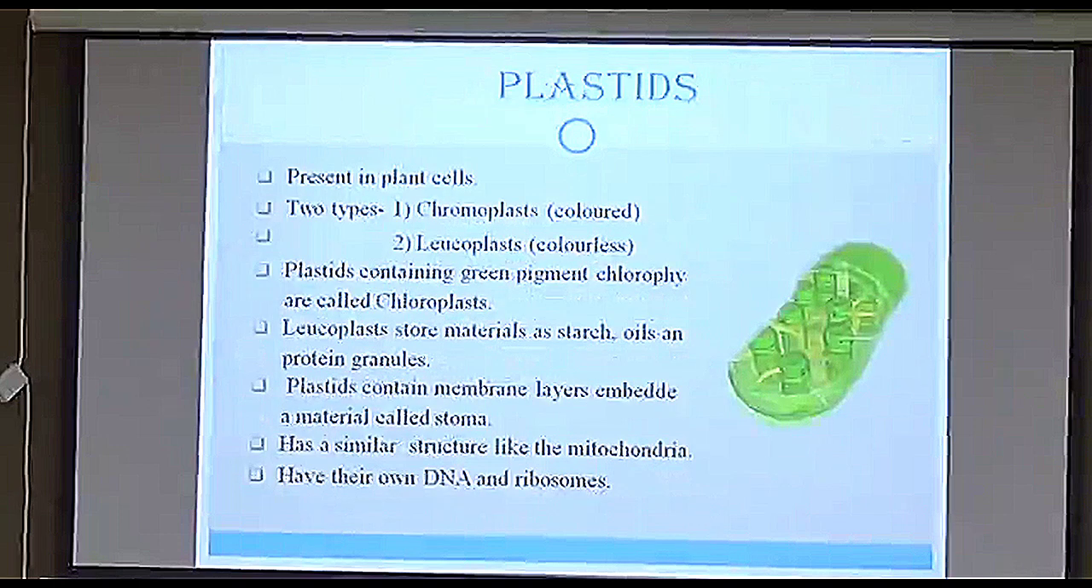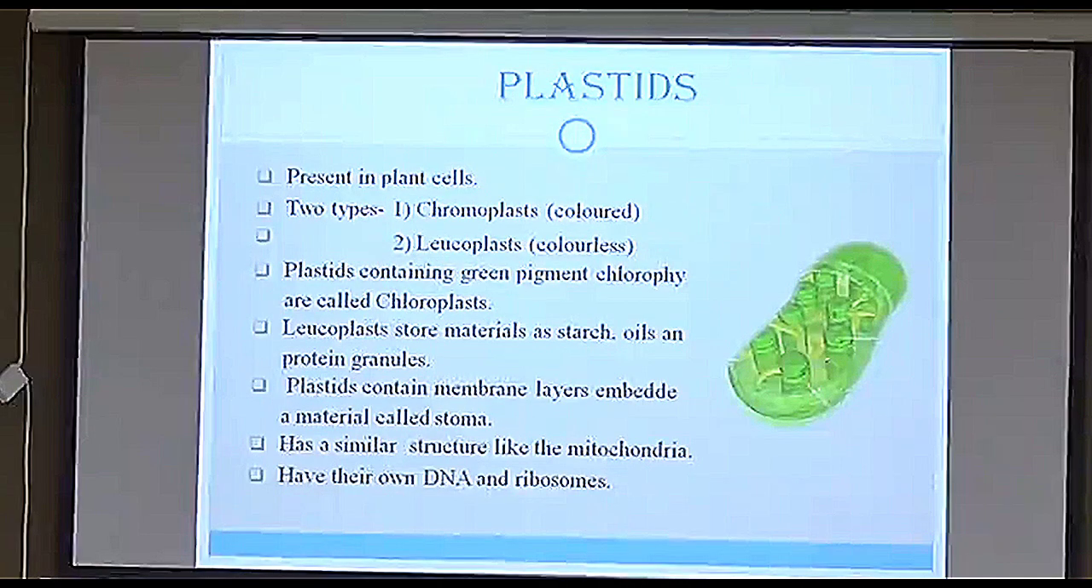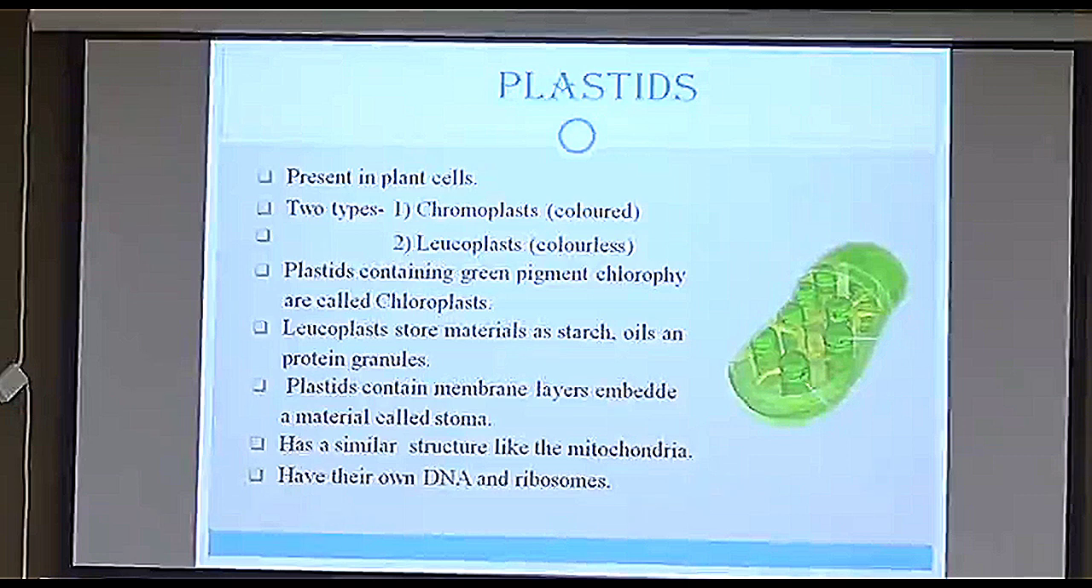Second, plastids. Now, plastids are present in plant cells. Two types of plastids are there in a plant cell: chromoplast and leucoplast. Chromo means color. Leuco is the opposite of color, colorless. Now, chloroplast contains the green pigment chlorophyll. That's why they are called chloroplasts. Leucoplasts store materials such as starch, oil, and protein granules.